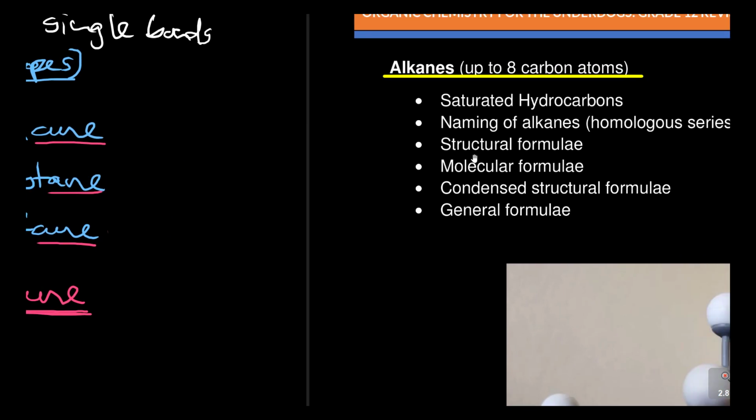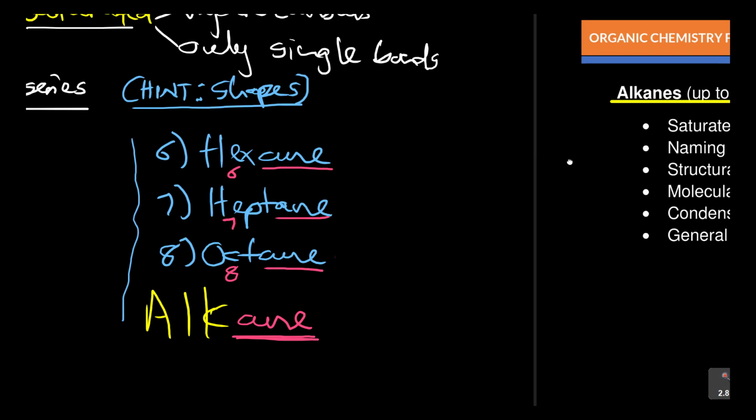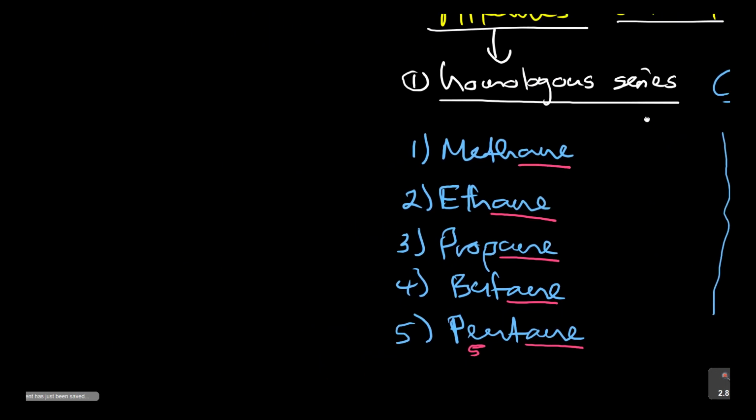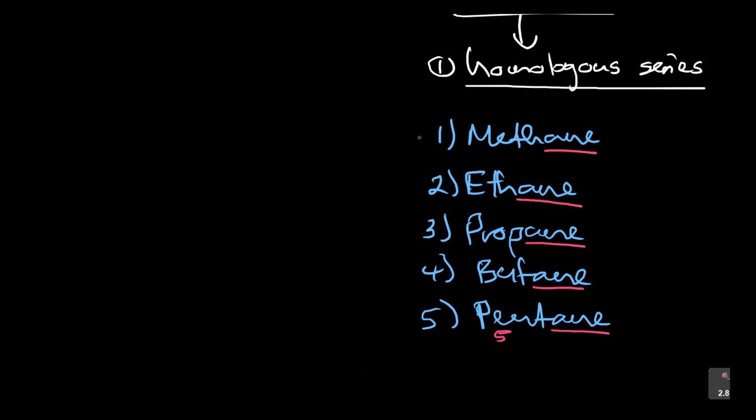The next one, the structural formula of these, and the molecular formula. So I'll start here going backwards. If you're talking about methane, let's start with the molecular formula. It's CH4. Why? Because carbon has 4 bonds. This is carbon. Methane is carbon 1, remember? So it has 4 bonds.